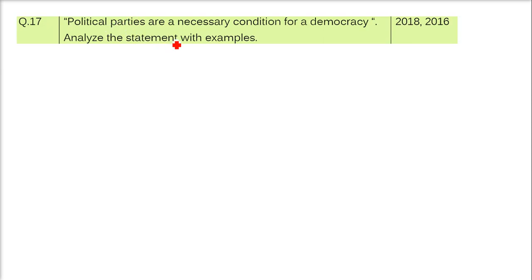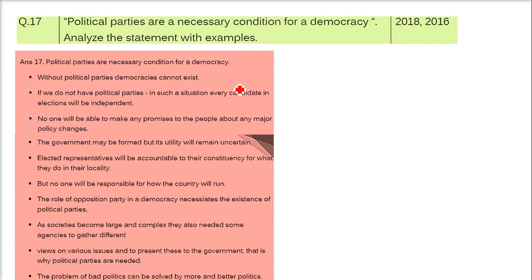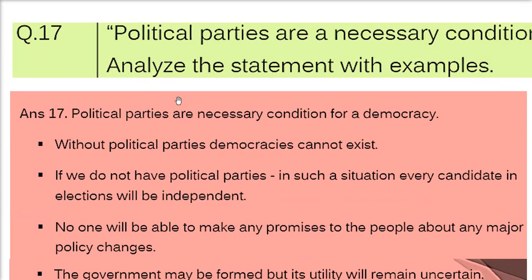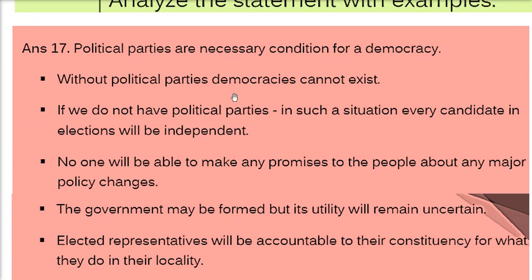Political parties are a necessary condition for a democracy. Analyze the statement with examples. See, the political parties, as I suggested earlier, also in the previous question, like the BJP, like the Indian National Congress, like all these. So these parties are a necessary condition for a democracy. Without political parties, democracies could not exist, cannot exist.